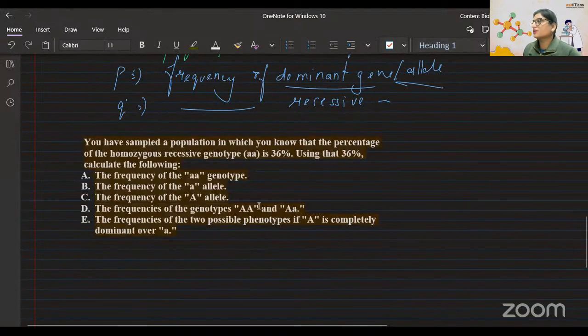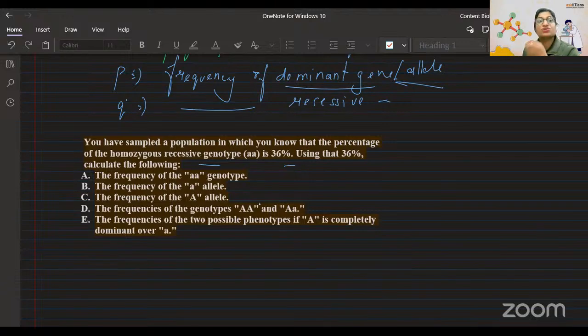You have sampled a population in which you know that the percentage of the homozygous recessive genotype is 36%. They are telling the value. Using this 36%, you have to calculate the frequency of the AA genotype. For the first question, they themselves have given the answer. They are asking about the homozygous, that means P square. They are telling that P square is 36%. Got it? Now the next question is the frequency of A.